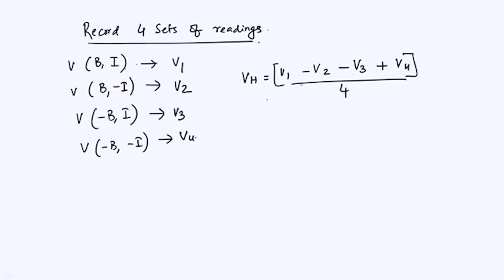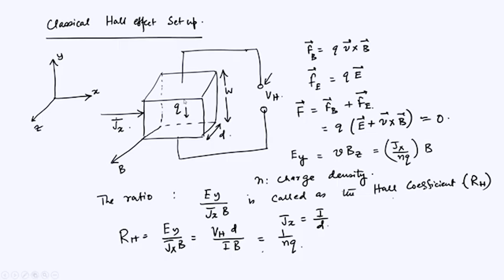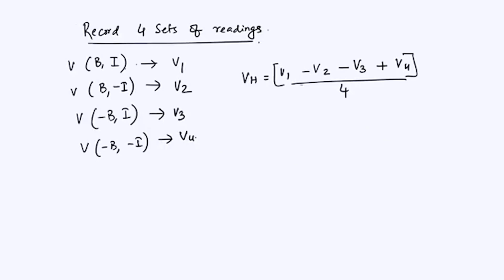You note down the Hall voltage, and once you get it, you know the current and the dimensions of the system, which is d and I, and you also know the magnetic field. So you can get R_H, which is nothing but 1 over nq.